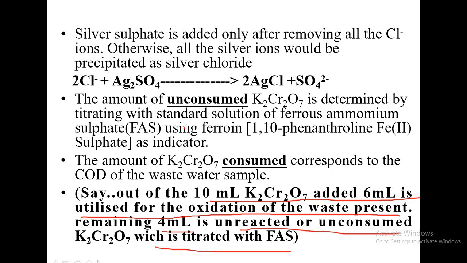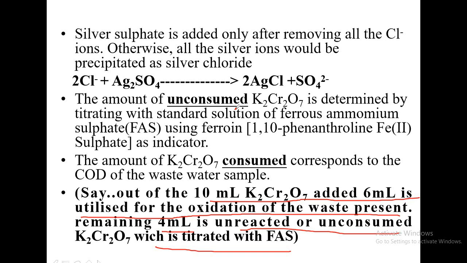So in the back titration, whatever amount of potassium dichromate not reacted with the waste is being titrated with the ferrous ammonium sulfate. Unconsumed means unreacted. Unreacted means the quantity of potassium dichromate not reacted with the waste.